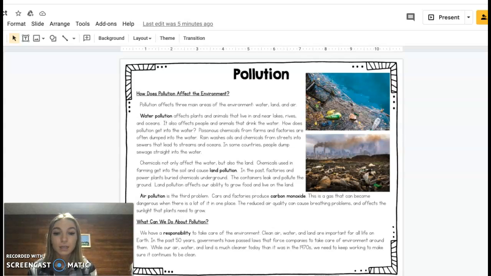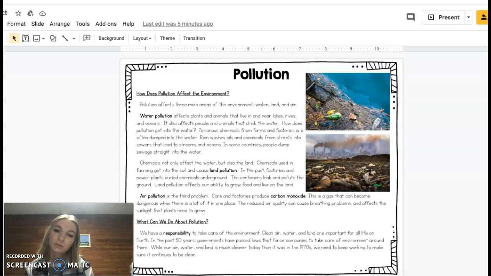Air pollution is the third problem. Cars and factories produce carbon monoxide. This is a gas that can become dangerous when there is a lot in one place. The reduced air quality can cause breathing problems and affects the sunlight that plants need to grow.